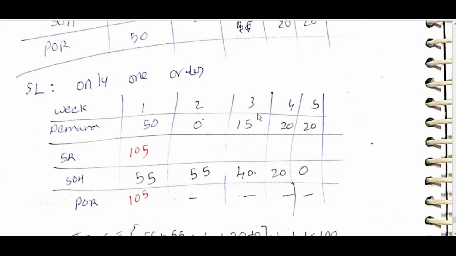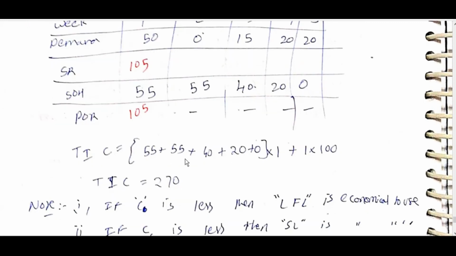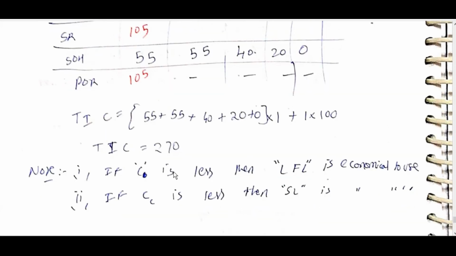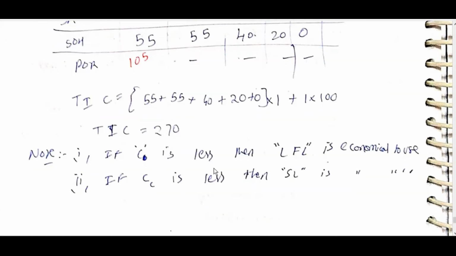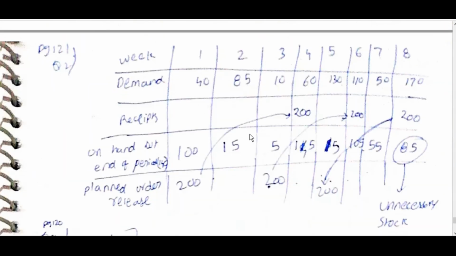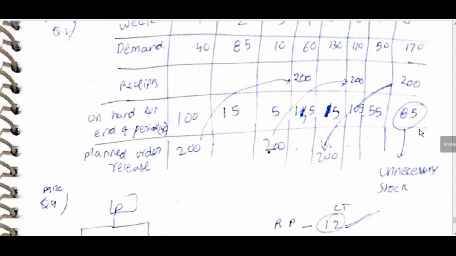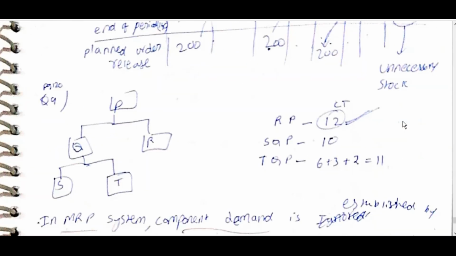Week 1, 2, 3, 4, 5. SR 105, PR 105. TIC is equal to 55 plus 55 plus 40 into 1, TIC is equal to 270. If CO is less, LFL is economical to use. If CC is less, SL is economical to use. Receipts in hand, planned release 200. After everything is over, then again 200 is fitted there. Unnecessary stock at the end is 85.